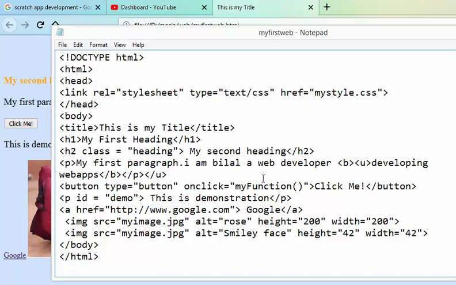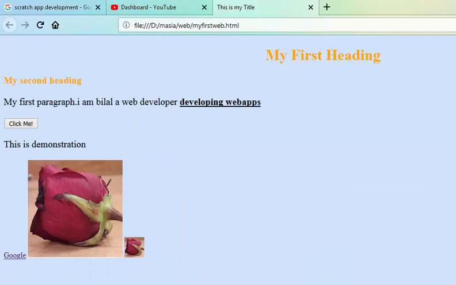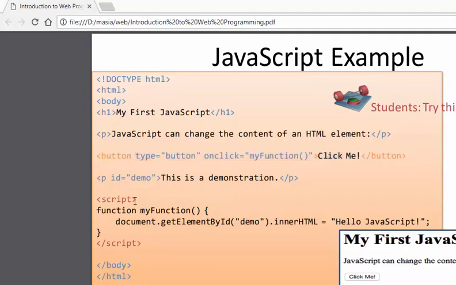So I created the button, and I'm saying when I click on this button, my function must be there, so it just gets invoked. You must remember that whenever you want to write a script, you must write it in the body, not outside the body. There are different ways, and we will discuss them later after a few minutes.